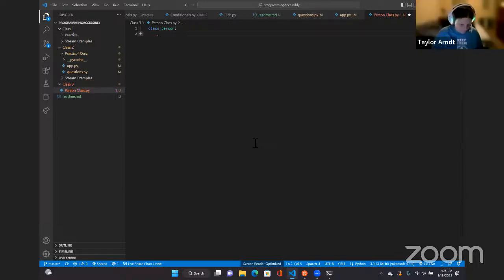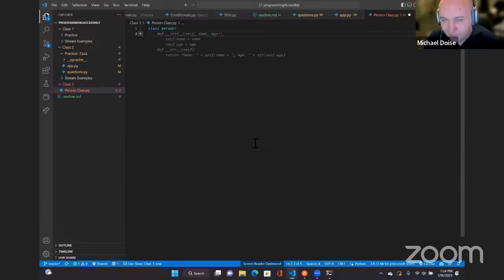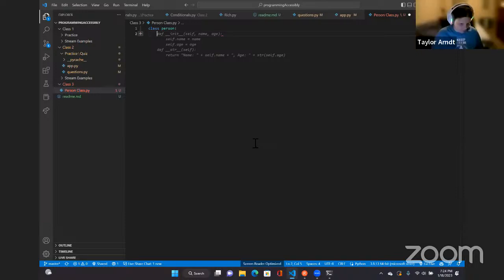Now, a class is a way to create an object. Basically, we're setting up what an object is about. Think of the word class as a classification. A person is a class. We classify a single human as a person.